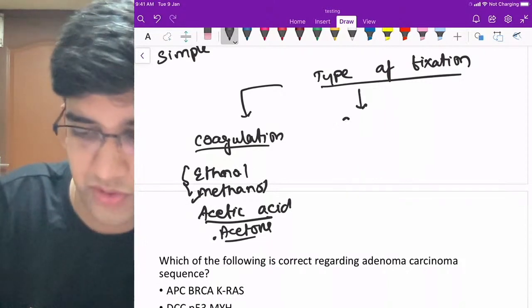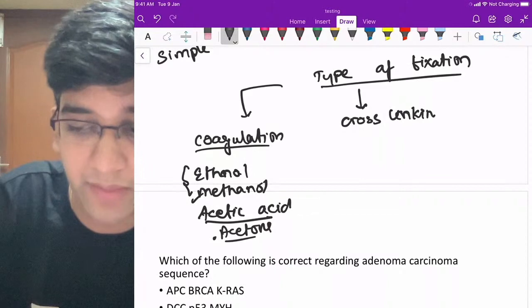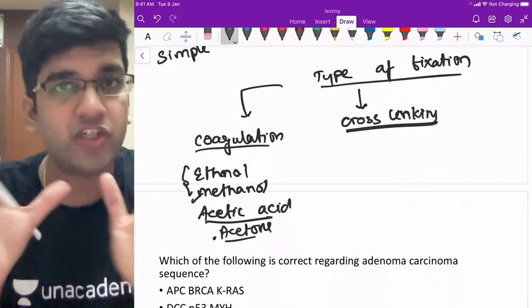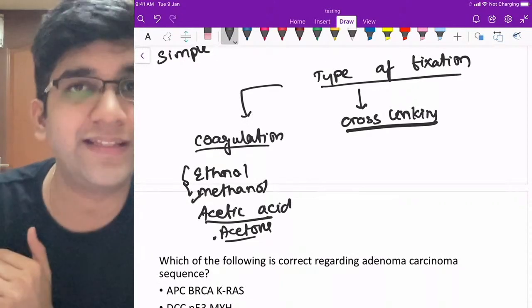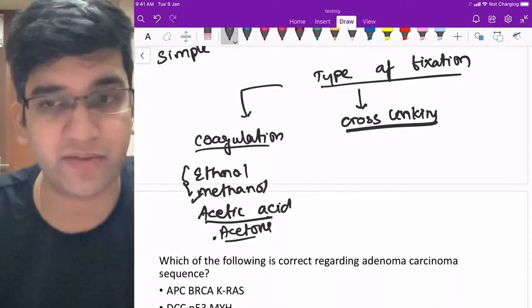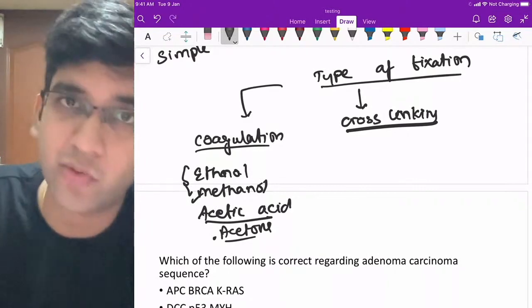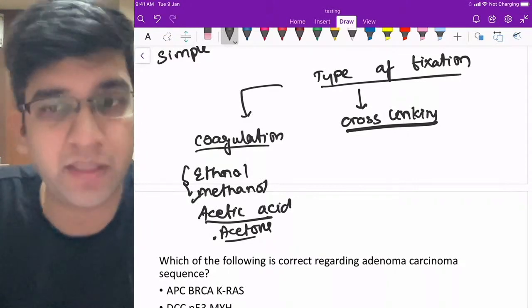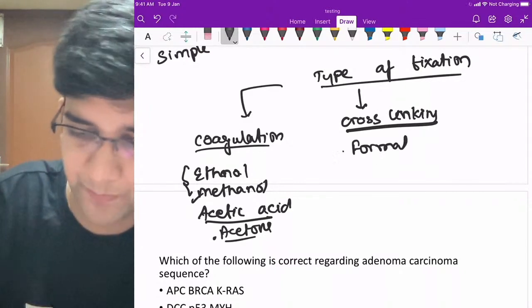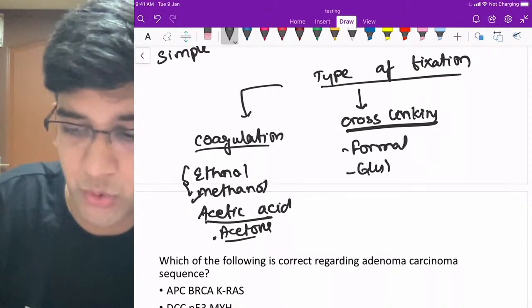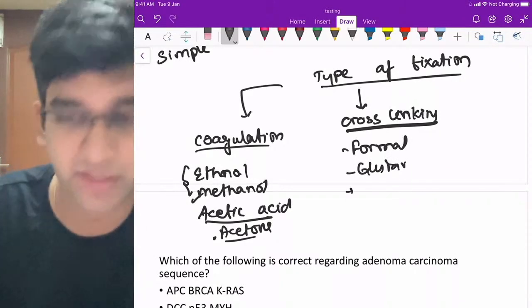There are a few fixatives called cross-linking fixators. It's the way by which the fixator is going to act. They cross-link between two chemical compounds, so they stabilize them, so they're not going to let the cell degrade and they're going to preserve it, right? Aldehydes are cross-linking fixators. Formaldehyde, glutaraldehyde, acetaldehyde, everything are going to be your cross-linking fixators. Glutaraldehyde is useful for your electron microscopy. Perfect, it's an aldehyde, a cross-linking fixative.